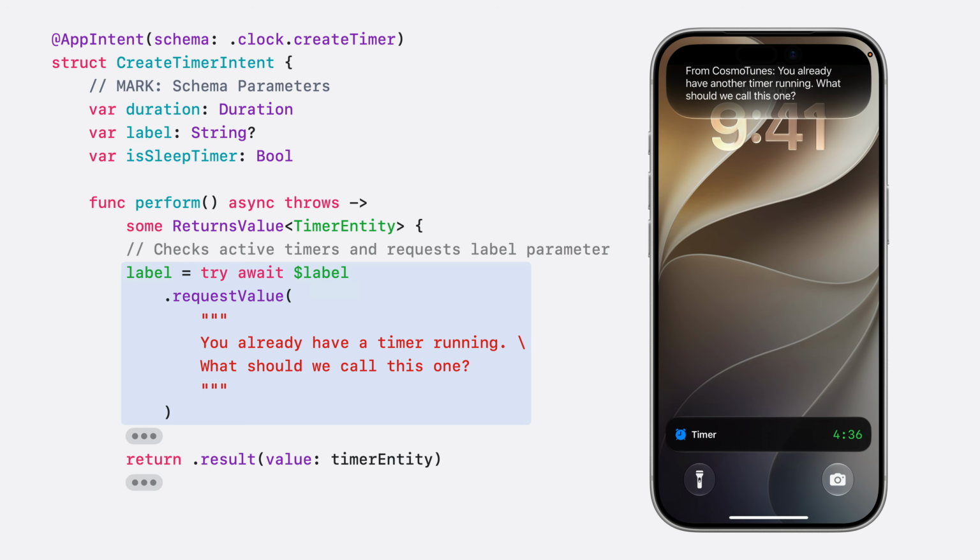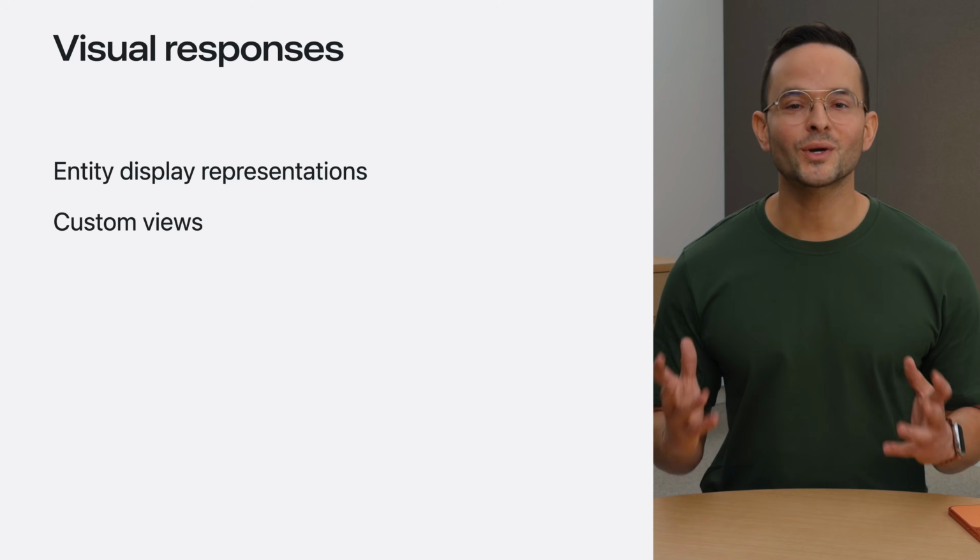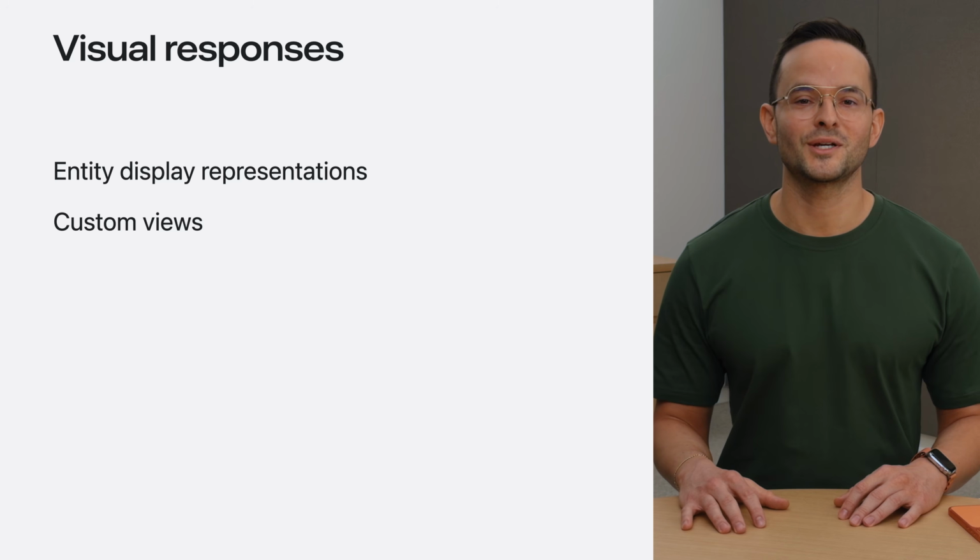If you want to ask people to choose from a list of items or ask for a confirmation, check out the sample app and documentation to learn about other kinds of dialog requests. Next, I want Siri's visuals to match the app's look and feel. Entity display representation and custom views and intent responses are a great opportunity to visually present information and surface your app's identity alongside the dialog.